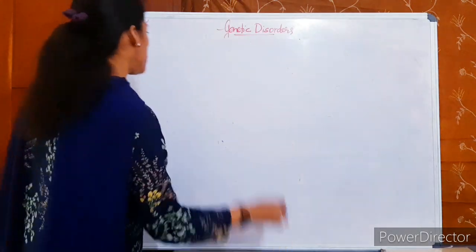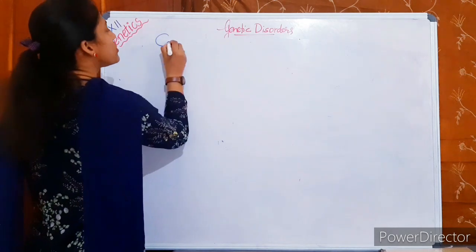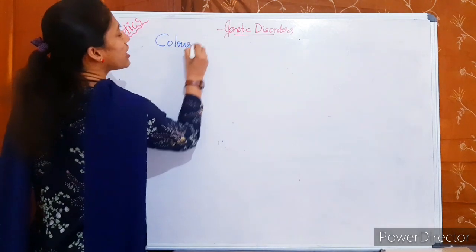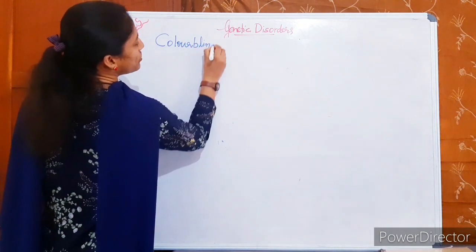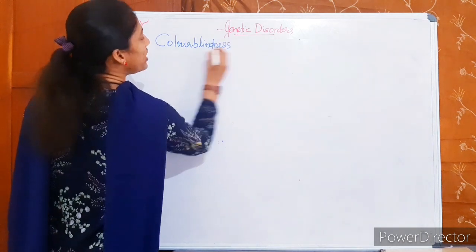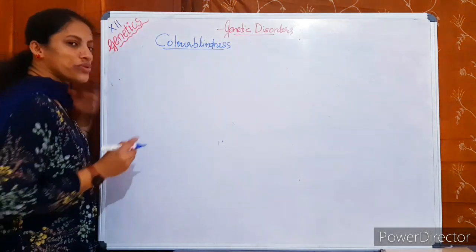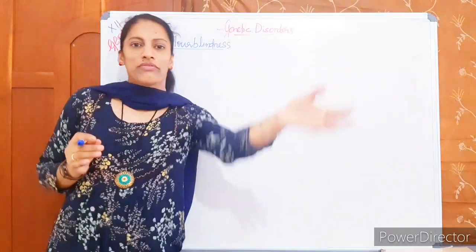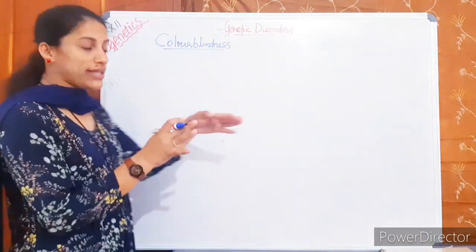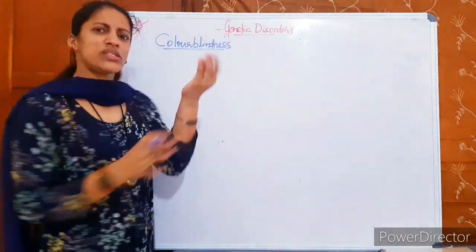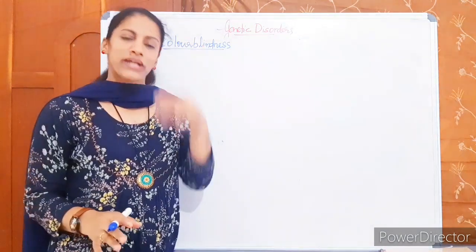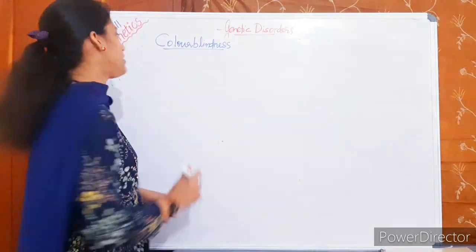Color blindness is the next genetic disorder, a Mendelian disorder. Like hemophilia it is not a lethal disease, so we cannot say the colorblind male will not survive. Color blindness is just a matter of eyesight only. It's not a lethal disease.